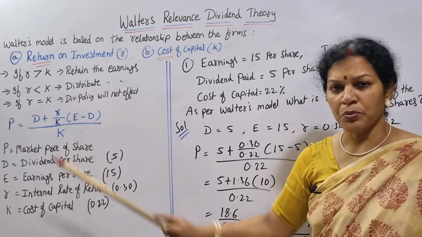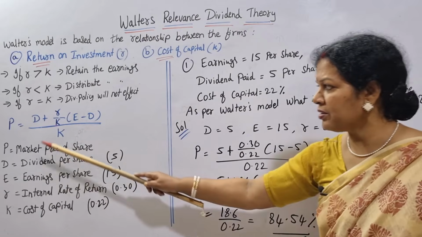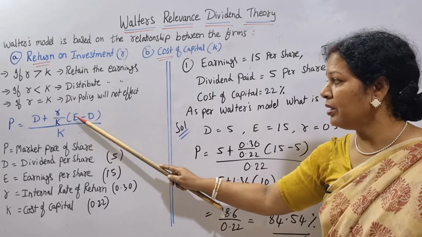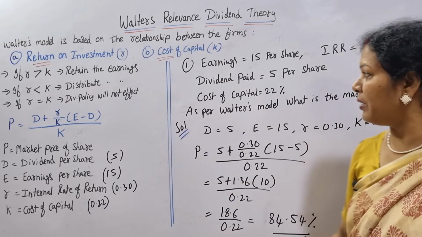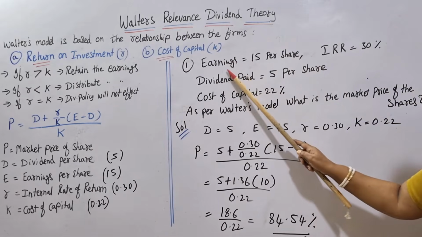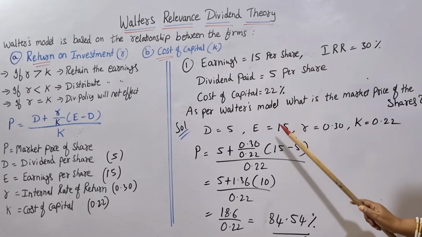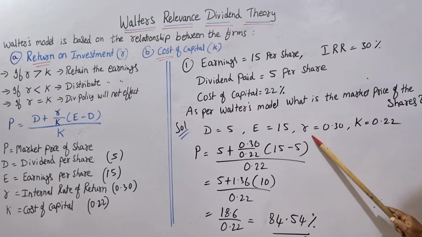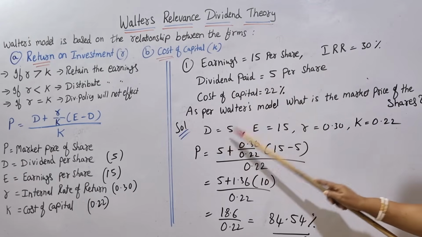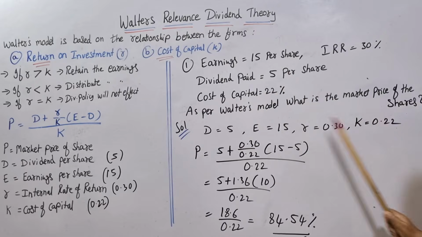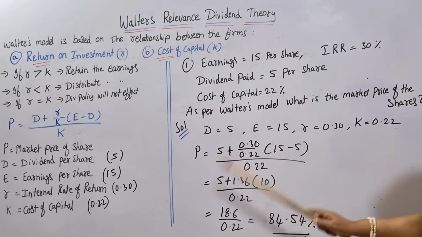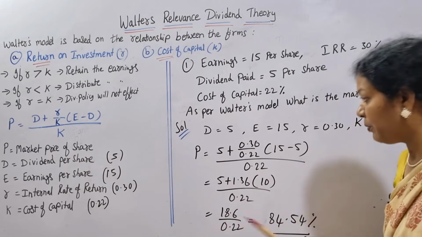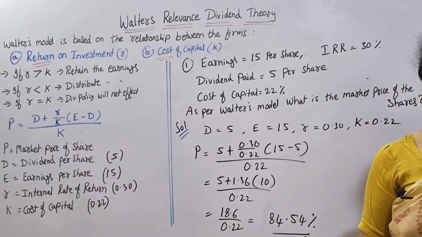As per this, what do we need? We need only 4 items. One is dividend, internal rate of return R, cost of capital, earnings per share. Only these 4 we require. These 4 are given for us. Earnings per share means this is E. And IRR means this 30% is R. Dividend paid D. And cost of capital K. We have applied in the formula. After the calculations you got 84.54, which is nothing but the market price of the share.